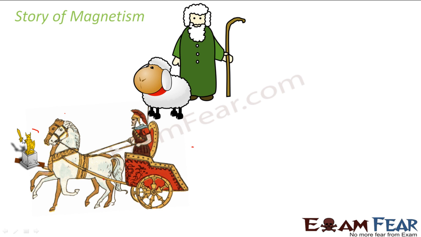Even during that time, with the help of that magnet, they knew the direction in which they had to go. So they followed the same direction and attacked their enemy and could win the battle. If they would not have had that magnet, it would have been really difficult for them to track and locate the path as well as the enemy.